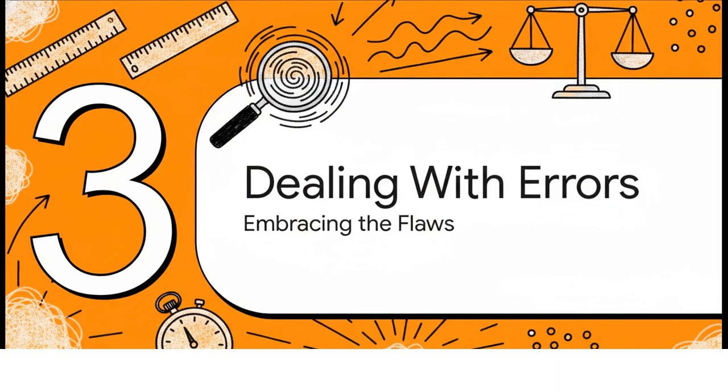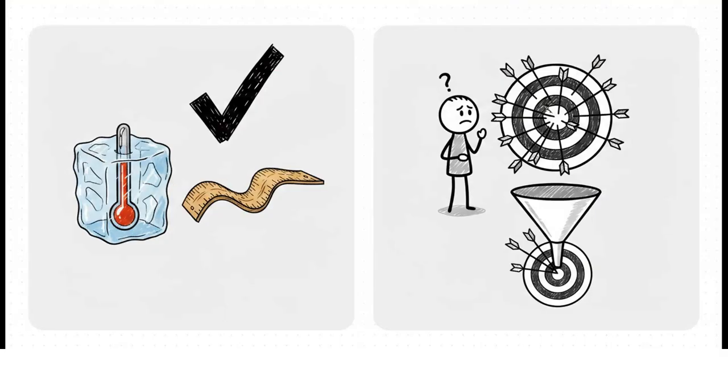Which brings us nicely to Section 3, dealing with errors, embracing the flaws. What's really fascinating is how physics actually handles the unavoidable fact that every measurement is inherently flawed. Because even with perfect significant figures, the basic physics of your experiment, the skill of the observer, and the physical limits of your apparatus will always introduce some level of uncertainty. By comparing these two main types of errors, we can actually learn how to mitigate them.